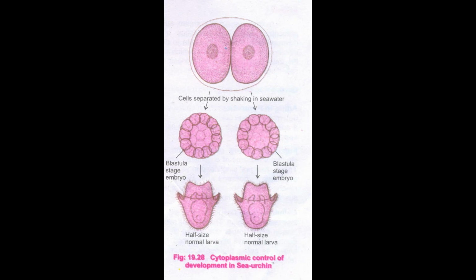Another experiment was performed by Spemann. He took the salamander zygote and, with the help of a minute ligature of human hair, divided the zygote into 2 equal halves. The nucleus was present in one half, but the other half had no nucleus. When the development proceeded, the process continued.